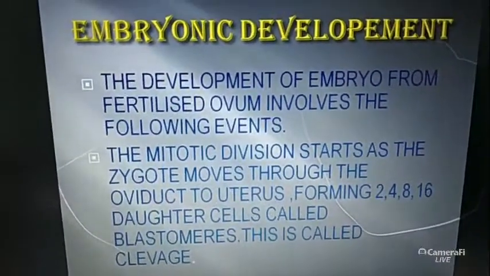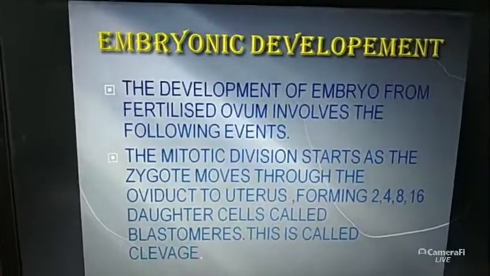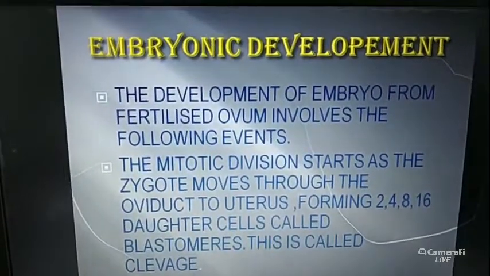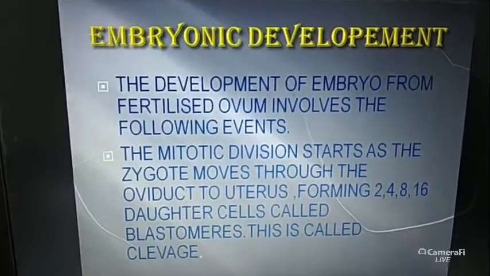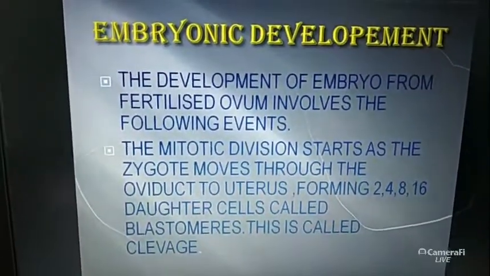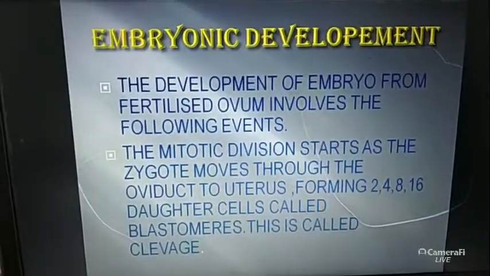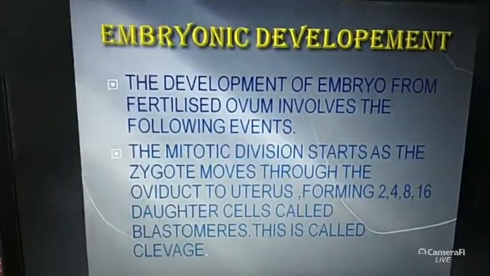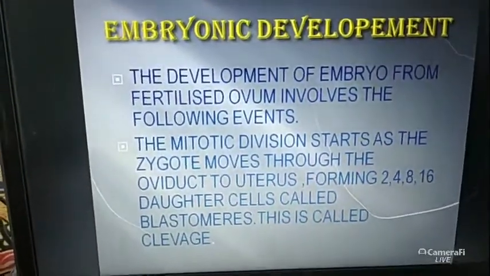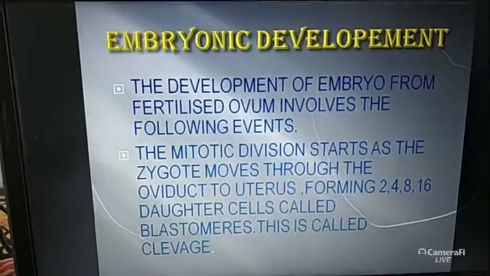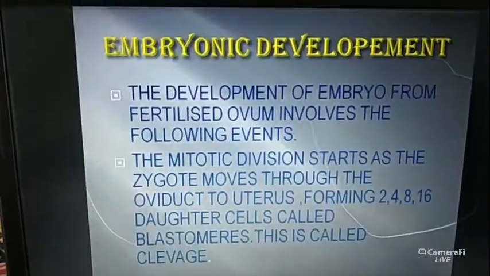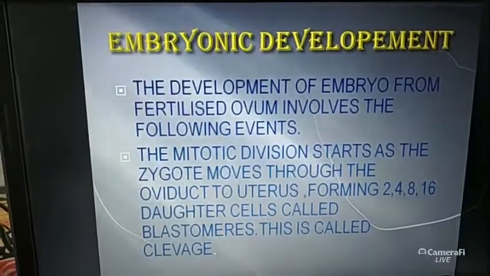Actually, mitotic division takes place after the formation of the zygote. The zygote is formed after the mature ovum is fertilized by the sperm, and this fertilization takes place in the fallopian tube. Already we know that, because in yesterday's class I discussed all these things. The fallopian tube is present in the female body. So remember one thing: fertilization and embryonic development all take place in the female body, not the male's body. In the male's body, all these events are absent.